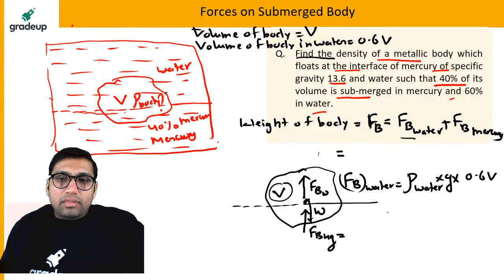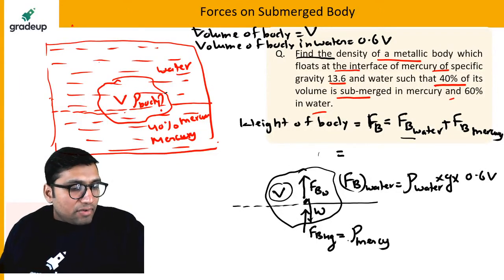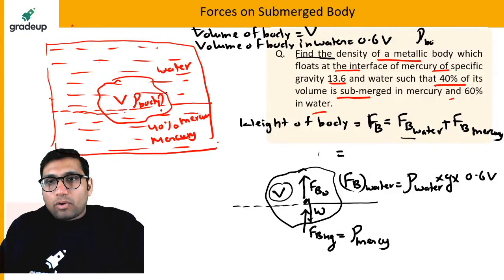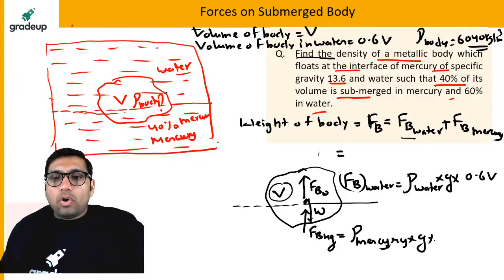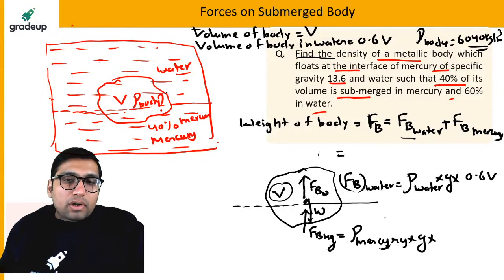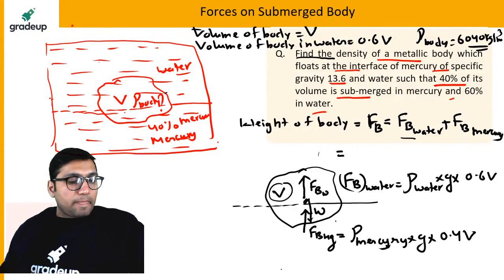Similarly, the force of buoyancy of mercury will be equal to density of the mercury. Very good, very good. Rutik, you have given the right answer. Mohit has given the right answer. Pratik has given the right answer. Vikas has the right answer. Very good. The density of the body will come out to be 6040 kg per meter cube. So density of the mercury into g into the volume of the body in mercury, that is 0.4 of V.